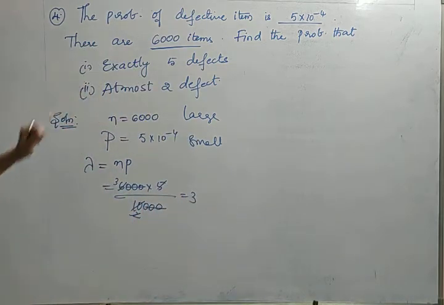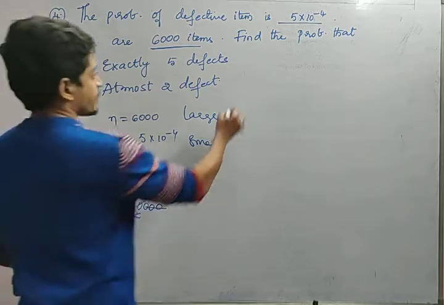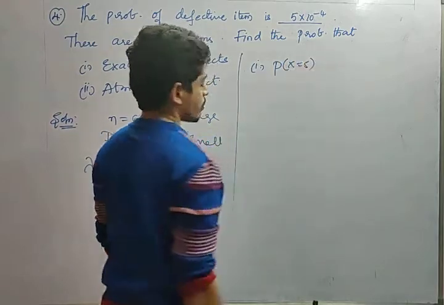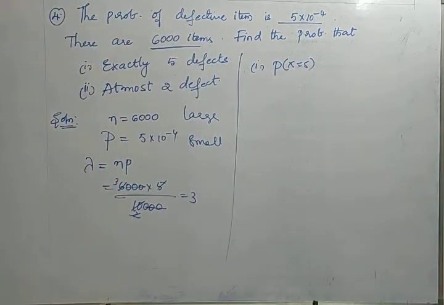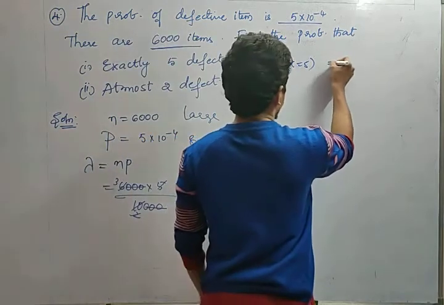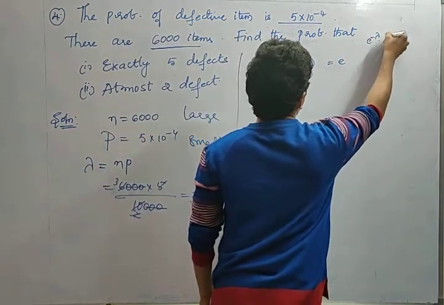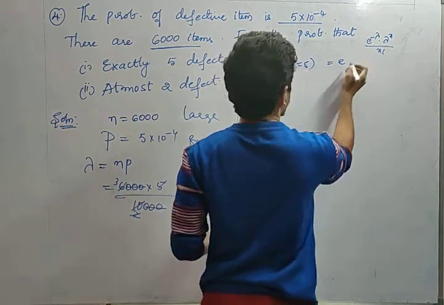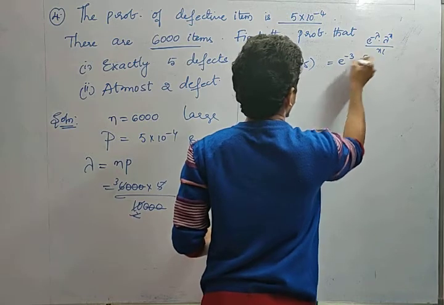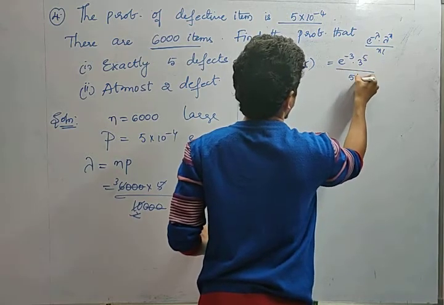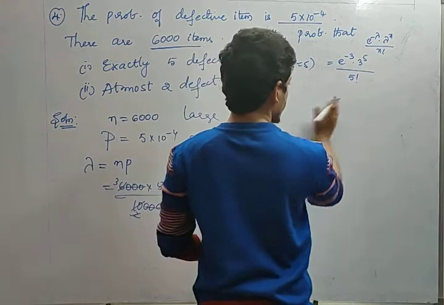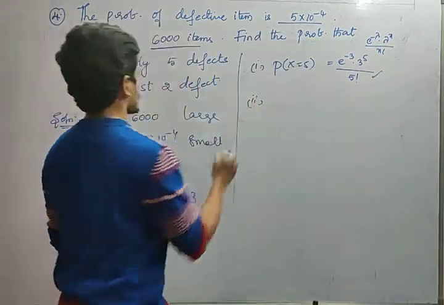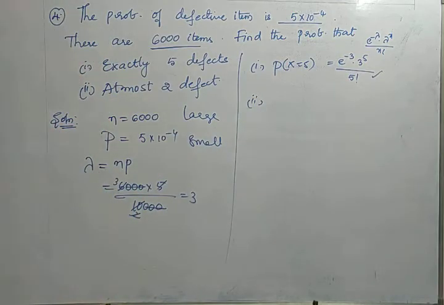Now what he is asking is exactly 5 defects, in the sense P of x equals 5. Yes or no? So P of x equal to 5, what is the formula, friends? e power minus lambda into lambda power x divided by x factorial. So x value is 5 and lambda value is 3. So e power minus 3 into 3 power 5 whole divided by 5 factorial. So just leave it like this. This is exactly 5 defects: e power minus 3 into 3 power 5 by 5 factorial.